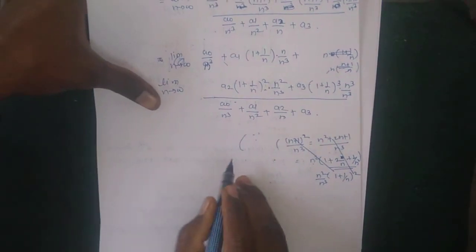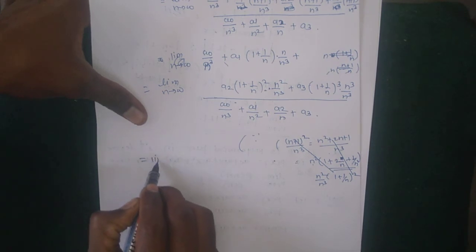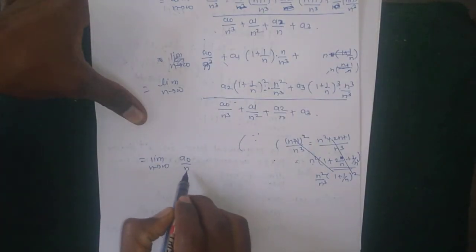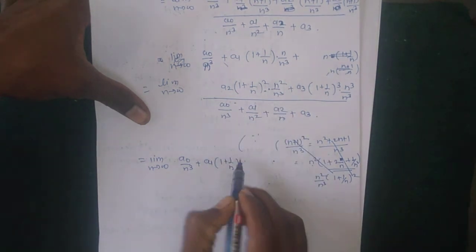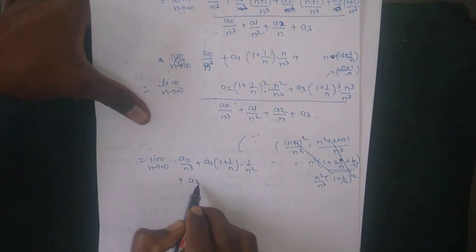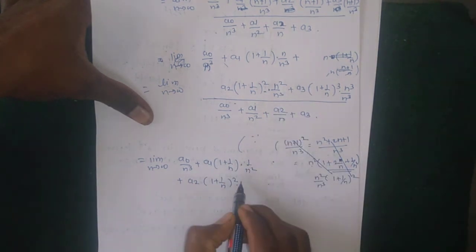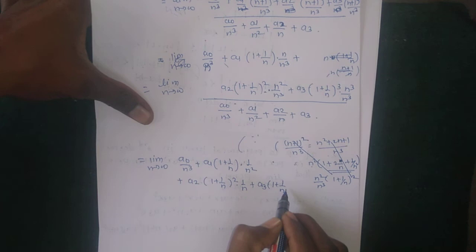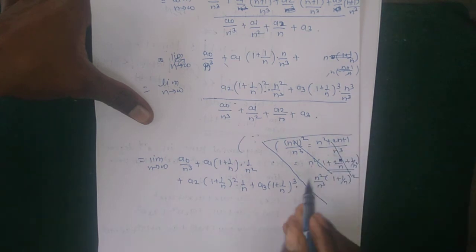So therefore, for this, remaining only the limit n tends to infinity: a0 divided by n cube, plus a1 into (1 plus 1 by n) into n divided by n square remaining, plus a2 into (1 plus 1 upon n) square, n square divided by n cube means 1 by n, plus a3 into (1 plus 1 upon n) cube, and n cube divided by n cube is 1.